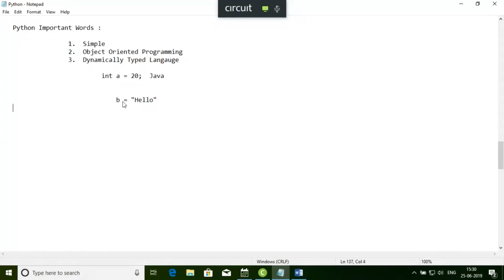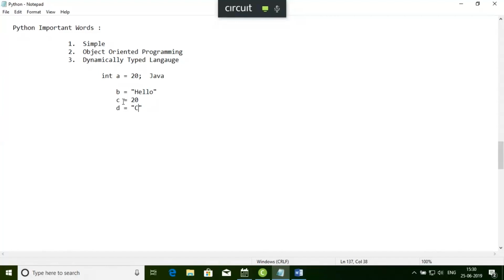I've given here a string type. Similarly, you can take c equal to 20, so it is an int, right? Then I want to take d and insert one character. So in Python, there is no concept of character. You have to remember, there is no separate character. A single string is defined as a character.